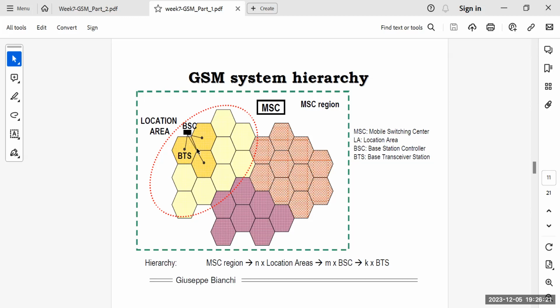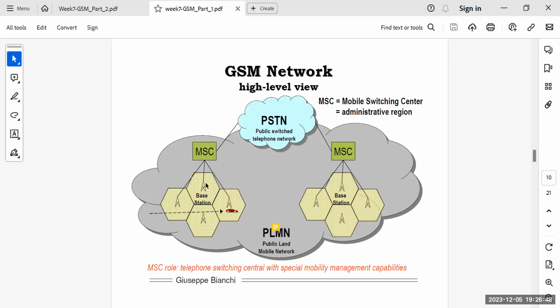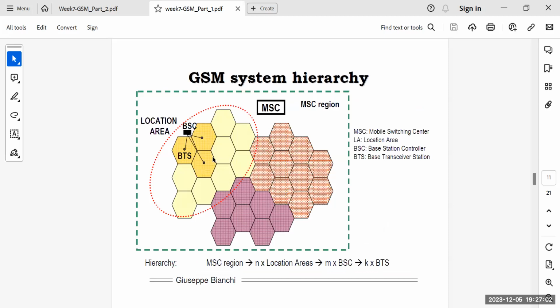So as I said, a number of BTSs are connected to a BSC, right? So that is all under the MSC. In the hierarchy, when you are in some MSC region, as you see over here, MSC region means there are n location areas, and that means there are a number of BSCs, and each BSC has some K BTSs, right? So you are under the influence of some MSC. For example, I must be connected to some MSC. I don't know where that MSC is right now, but obviously I will be connected to some MSC, though not directly. Eventually my BTS is connected to some BSC, and that BSC is connected to the MSC, right?